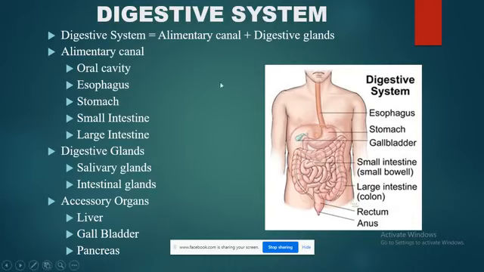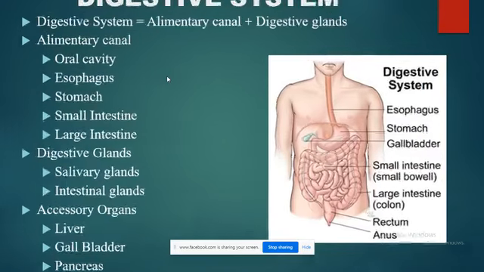If we talk about the alimentary canal, it is a long muscular tube of varying diameter measuring 8 to 10 centimeters in length. It extends from the mouth to the anus and is highly coiled in certain regions that we will discuss. It has different parts which are specialized to perform different functions related to nutrition. So let's study one by one.